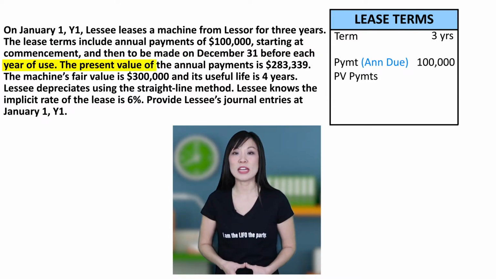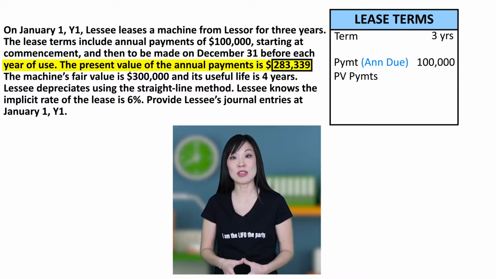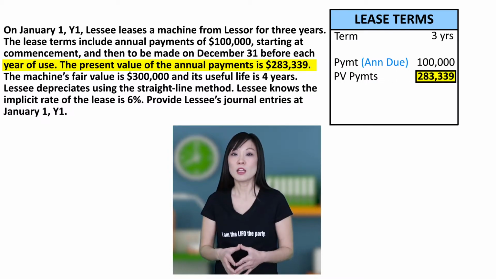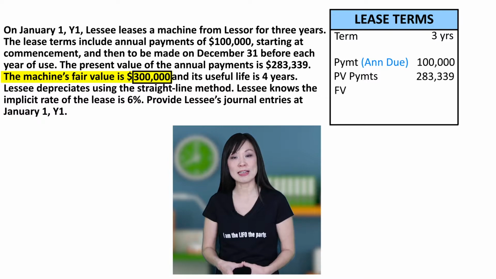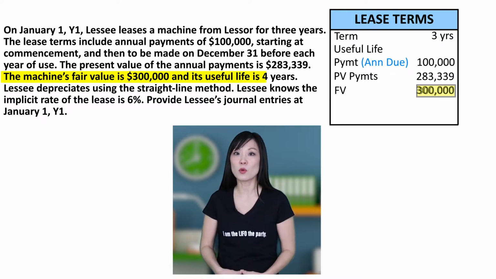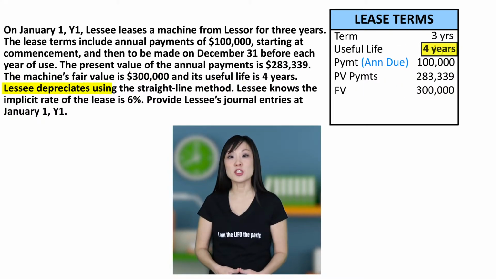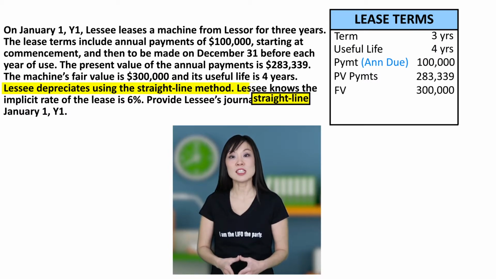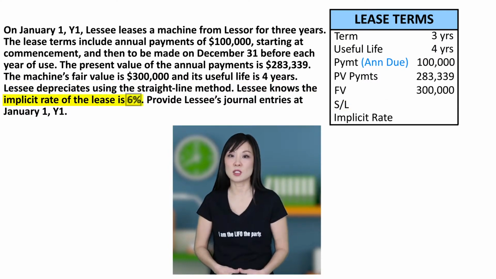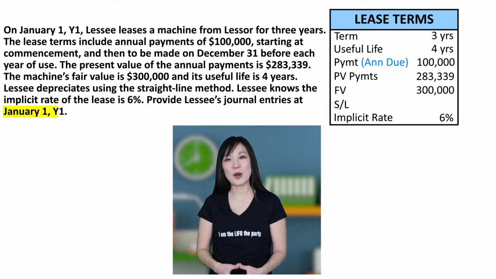The present value of the annual payments is $283,339. The machine's fair value is $300,000, and its useful life is 4 years. Lessee depreciates using the straight line method. Lessee knows the implicit rate of the lease is 6%. Provide lessee's journal entries at January 1, Y1.